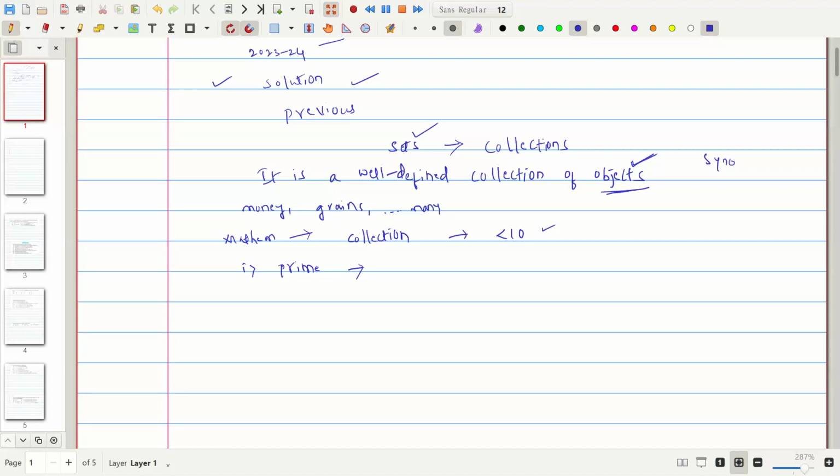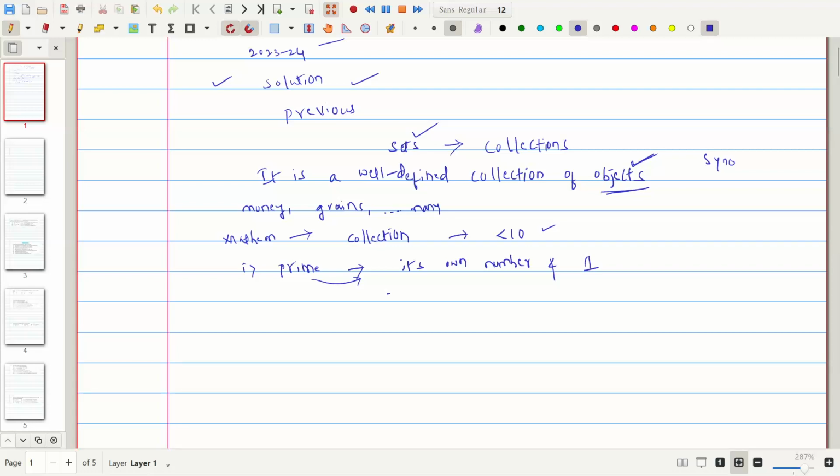What is the definition of a prime number? Prime numbers are those numbers which are divisible only by the number itself and by 1. Suppose you take any number, it will be divided by itself and by 1. 1 is not taken as a prime number, and every number is divisible by 1.